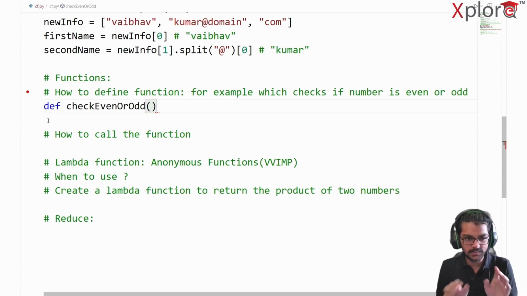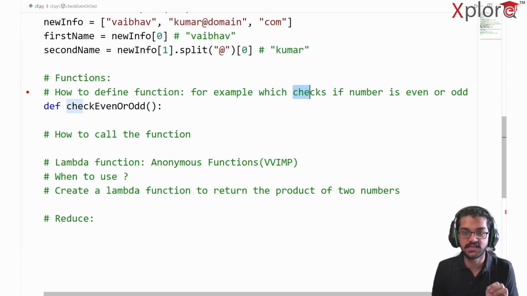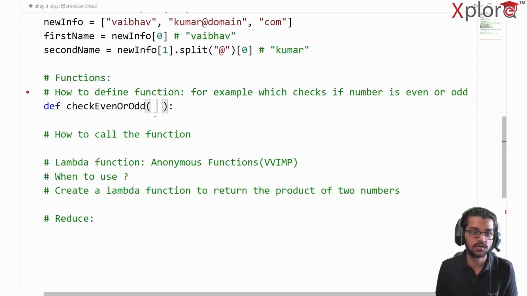And this is how you write the function, by the way. Notice that I have written some rounded brackets here. So should I pass any parameter here? Well, I should. Why? It's saying, for example, which checks if a number is even or odd. I should definitely provide a number here. So in this case, this is going to be my parameter, or rather an argument. Suppose my argument is nothing but a number.